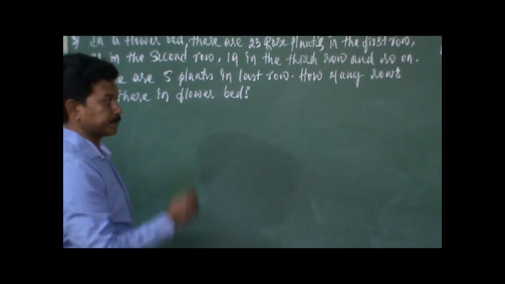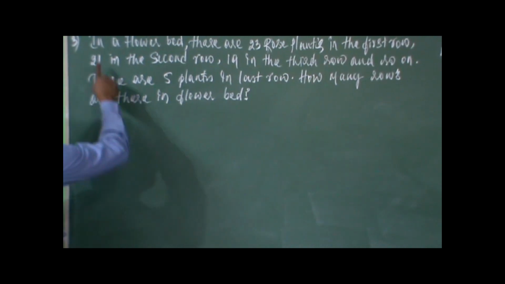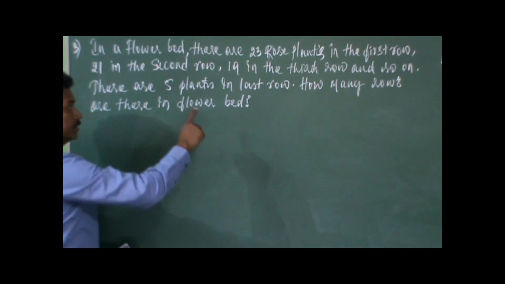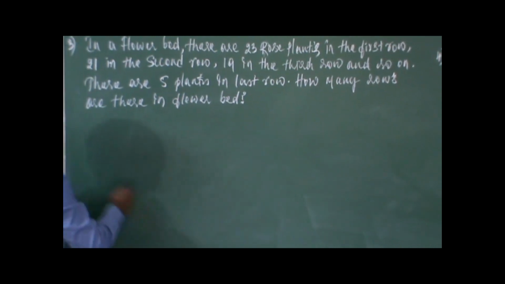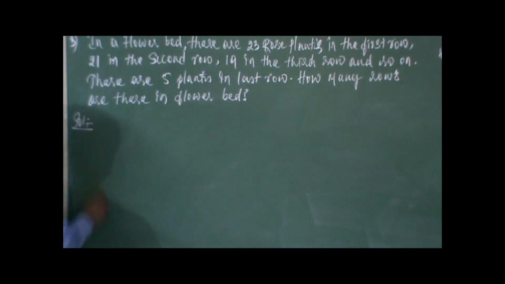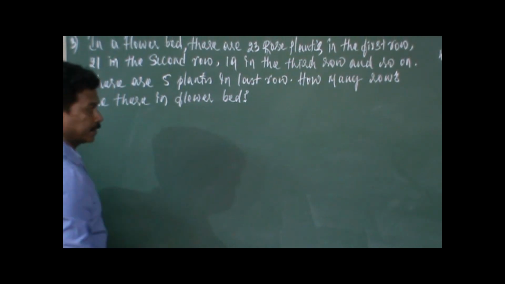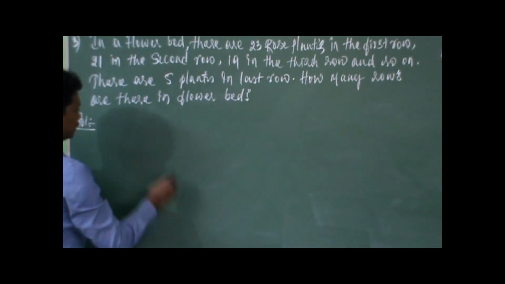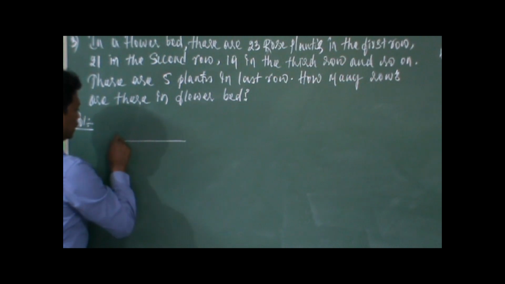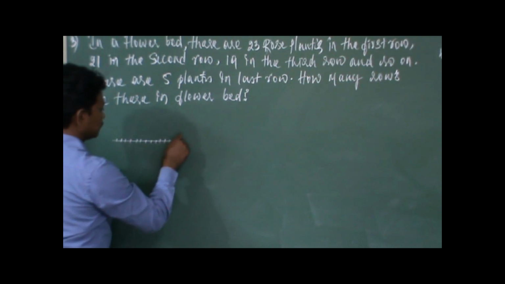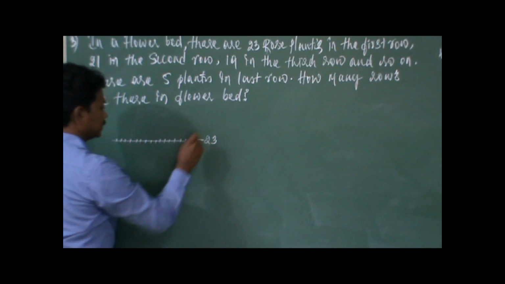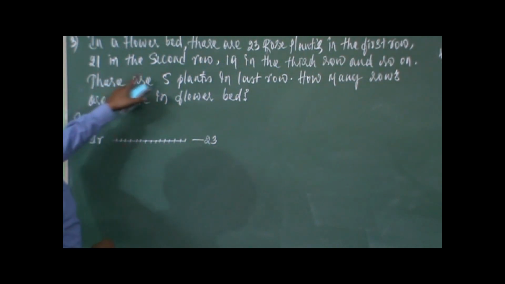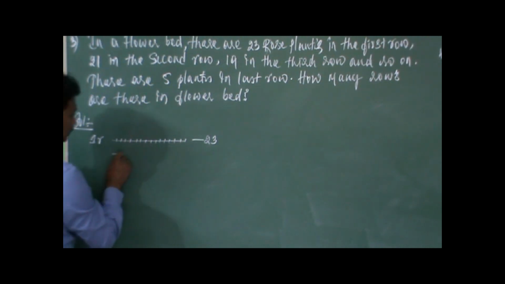Okay, so we go with the next problem, very important. In a flower bed, there are 23 rose plants in the first row. Rows in the sense, you can just illustrate this entire problem with a diagram. We'll try to do this. So in the first row, we have 23 rose plants. This is the first row. Next, 21 in the second row. So 21 rose plants in the second row.